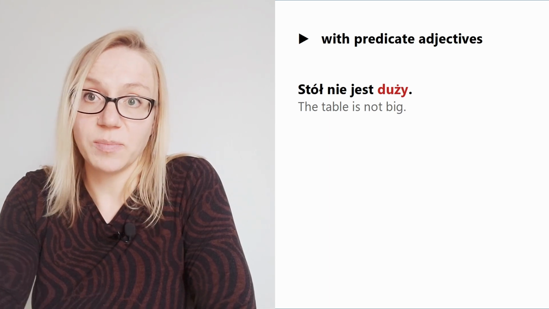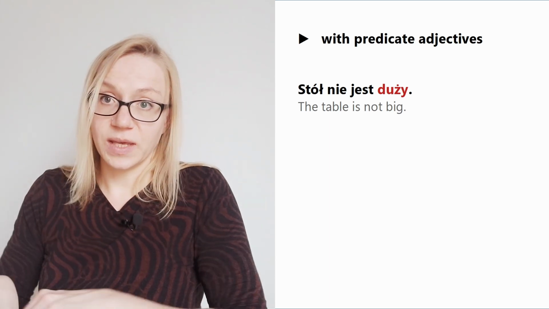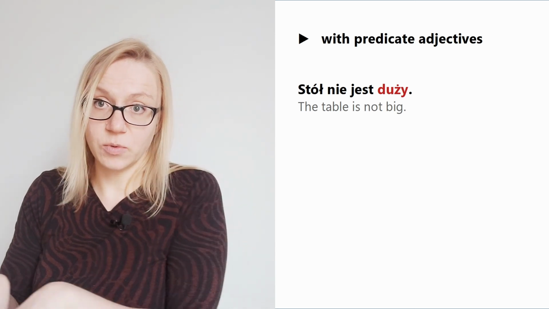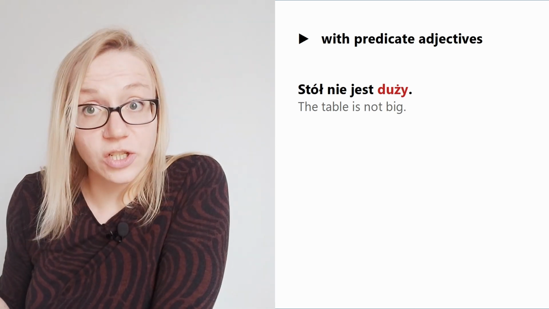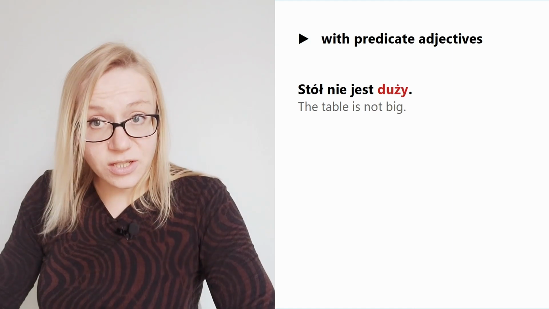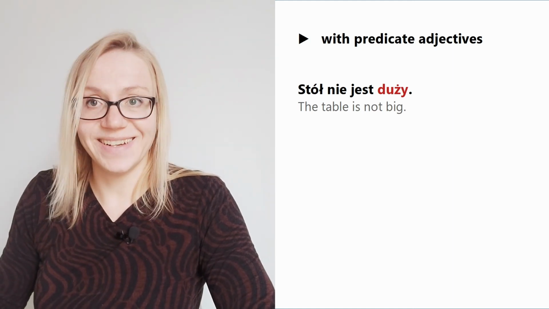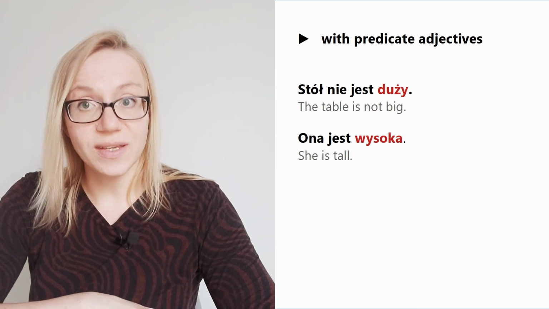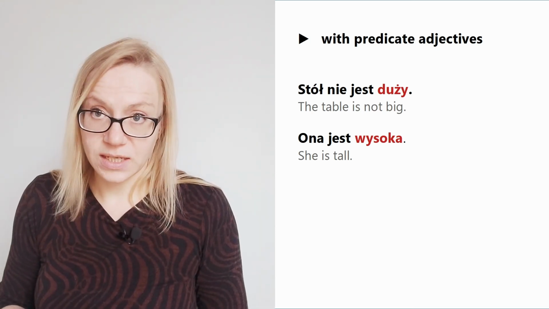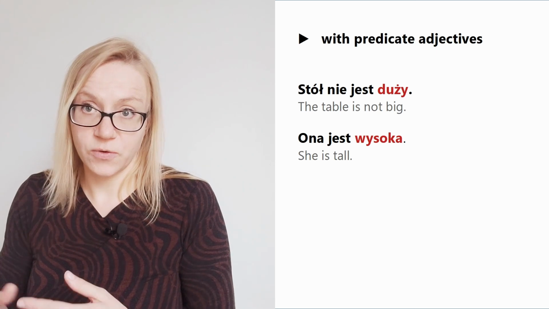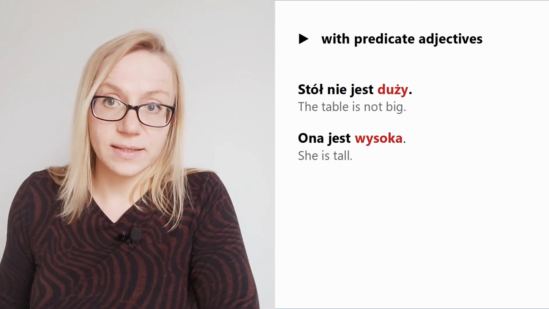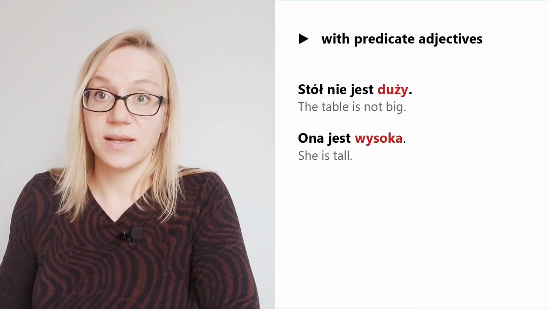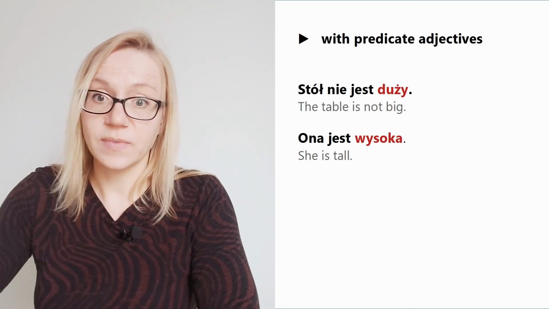The table is not big. So we have the subject stół, then the verb to be, and then an adjective. And this adjective is in the nominative case. Ona jest wysoka. Ona is the subject, jest the verb to be, and then the adjective wysoka in the nominative case.